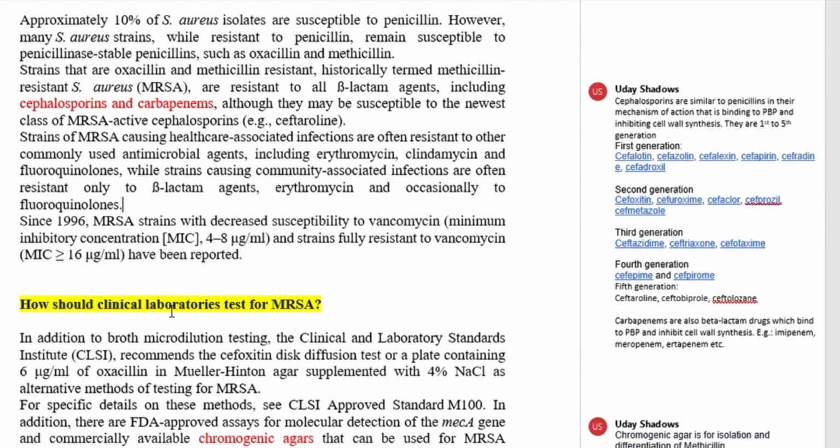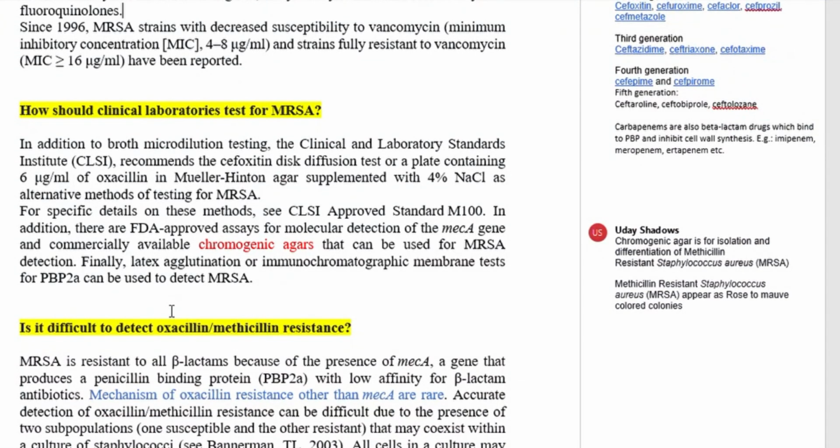So how should the clinical laboratories test for MRSA? In addition to broth microdilution testing, the Clinical and Laboratory Standards Institute, that is CLSI in short form, recommends the cefoxitin disc diffusion test, or a plate containing 6 microgram per ml of oxacillin in Mueller-Hinton agar supplemented with 4% NaCl as alternative methods of testing for MRSA.